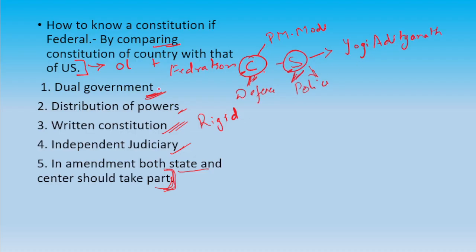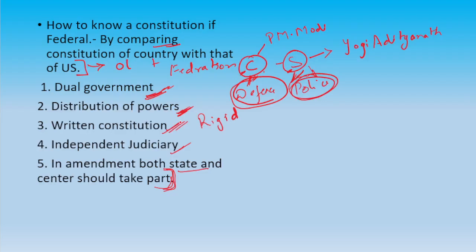So the first criterion is fulfilled. Second, distribution of power. Yes, center has its own powers and state has its own powers. This criterion is also fulfilled.